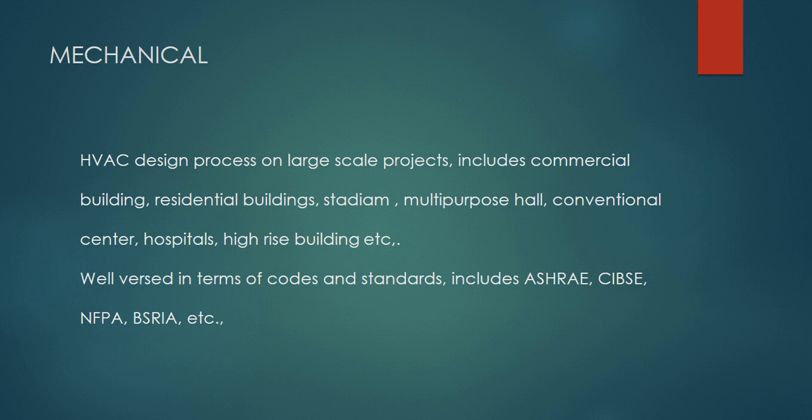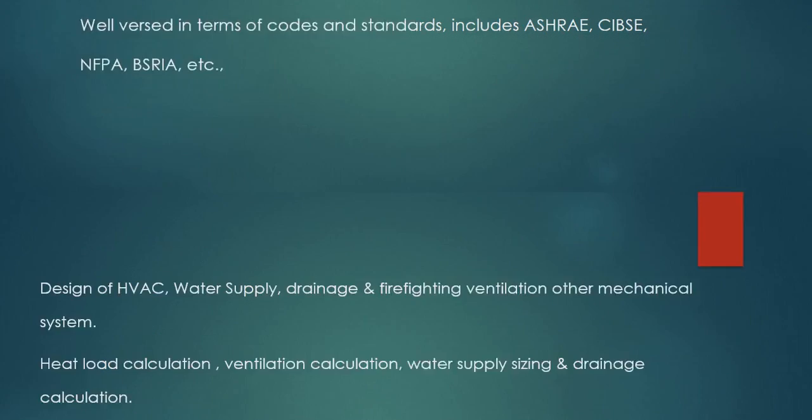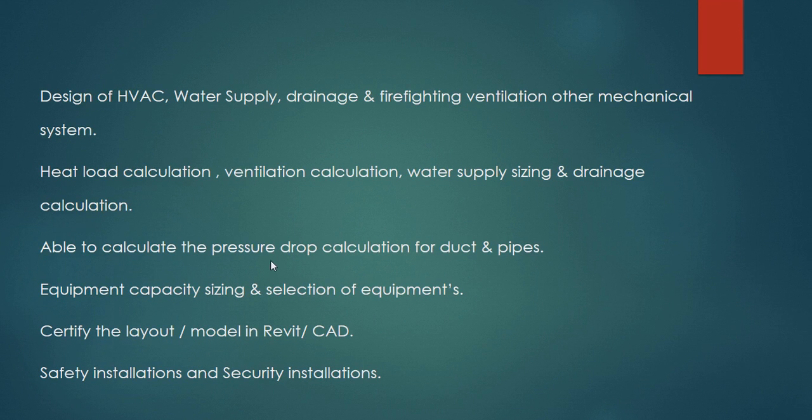For human comfort, the temperature lies between 22 degrees centigrade and 26 degrees centigrade. So in order to maintain this temperature, we require the HVAC system. How can you achieve this HVAC system? By heat load calculations, air distribution system, ventilation system, static pressure level calculations, pressure drop calculations, duct and pipe sizing, equipment selection, etc.